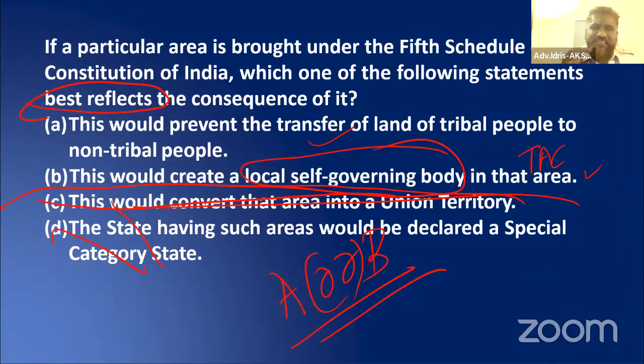So when such a case is there, a local self-governing body, what definition best reflects, they ask. Again, this is not straightforward. It says best reflects, so ambiguity is there. In that way, I would better put it that A or B, any of it is an answer. So this way it is there.